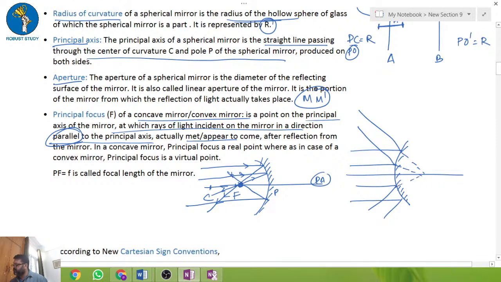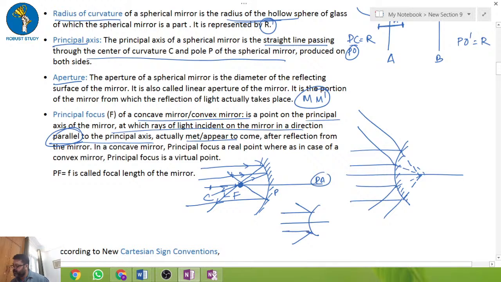The picture is not very neat, but I'm just trying to make you understand how it looks. After reflection they appear to meet. So here they meet and there they appear to meet. I'll just draw two rays so it will be more clear.